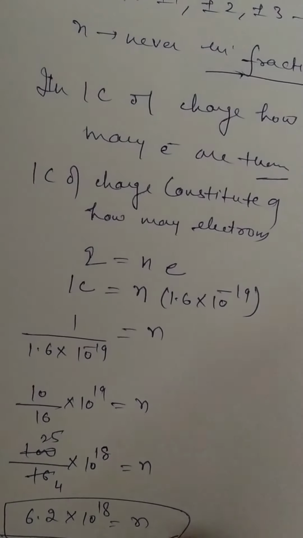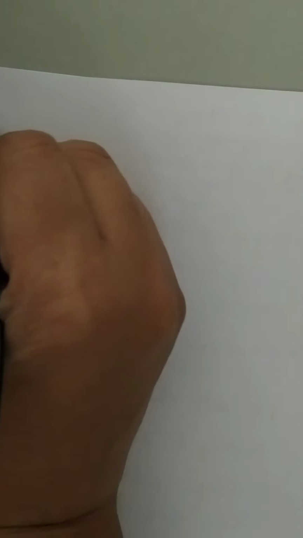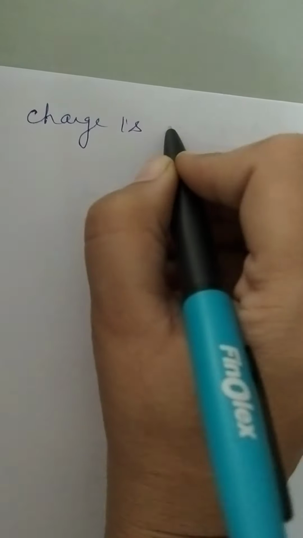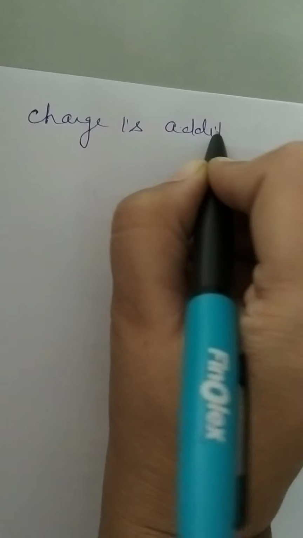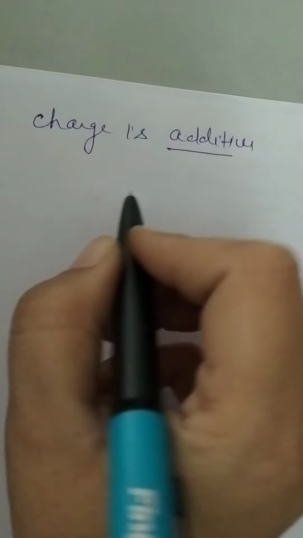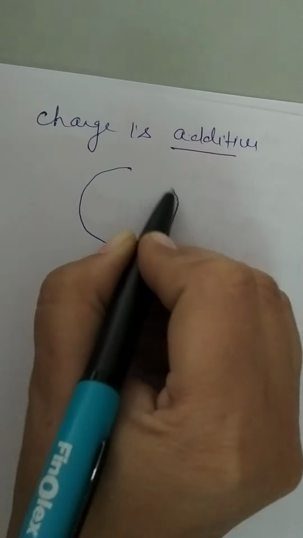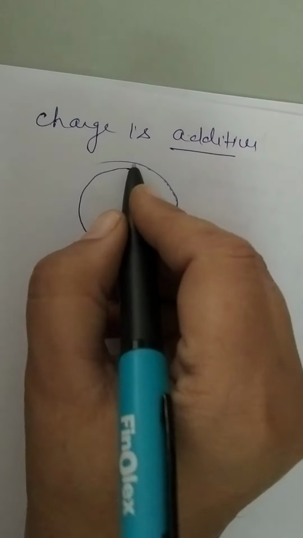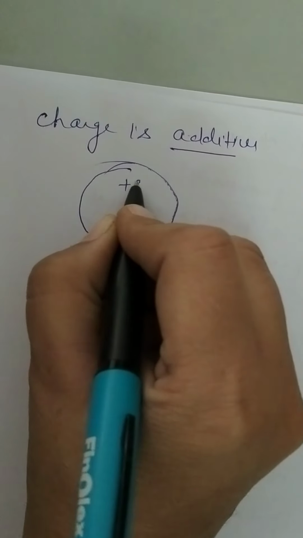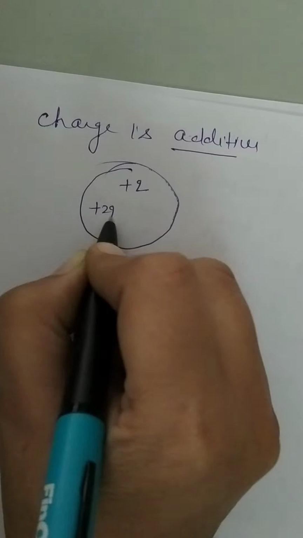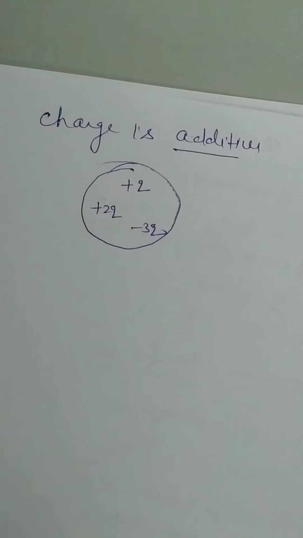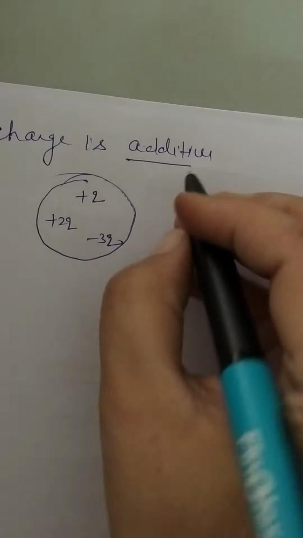The second property is charge is additive. Second property is charge is additive in nature. What do you mean by charge is additive in nature? This means the total charge on a body. If you take a body having the charges +q, +2q and this is -3q, right? So now what is the total charge on a body?